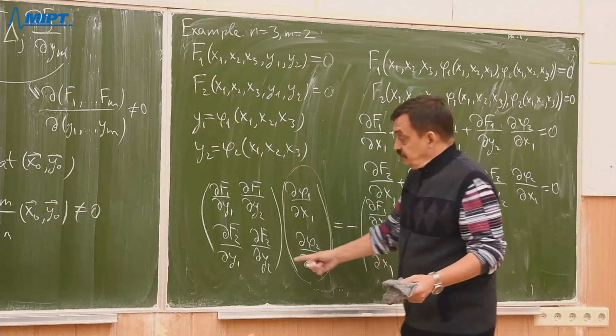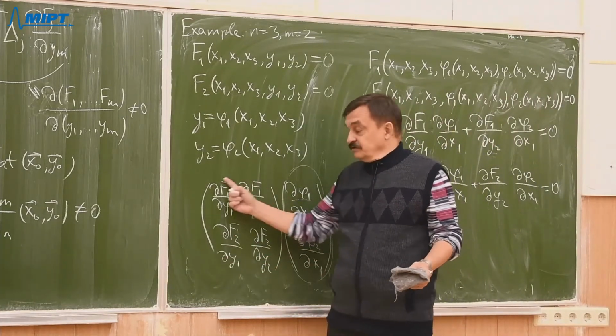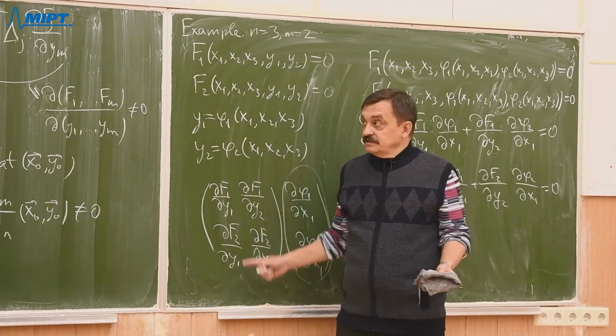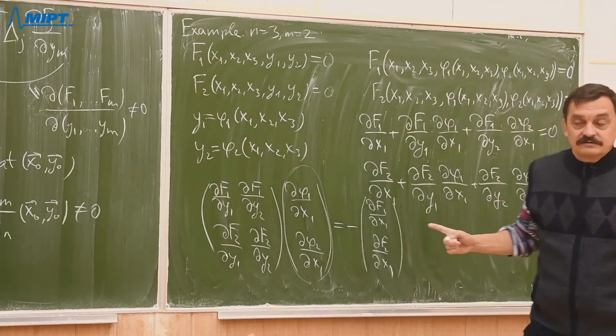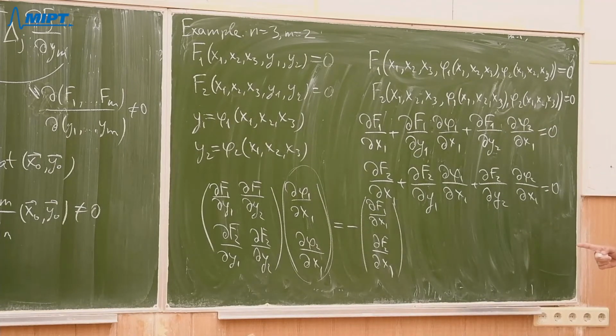Why can we do it? Because what is the determinant of this matrix? It's precisely our Jacobian, which is not 0 by the supposition.